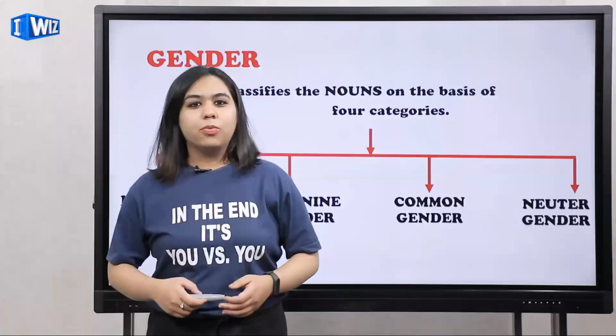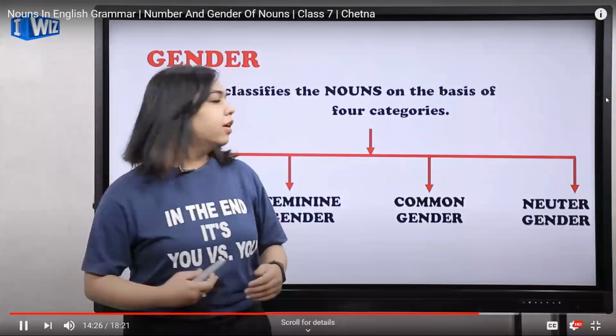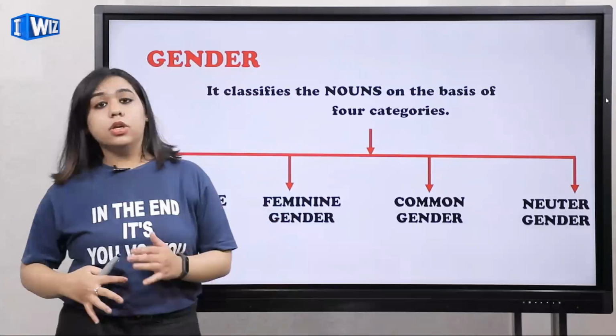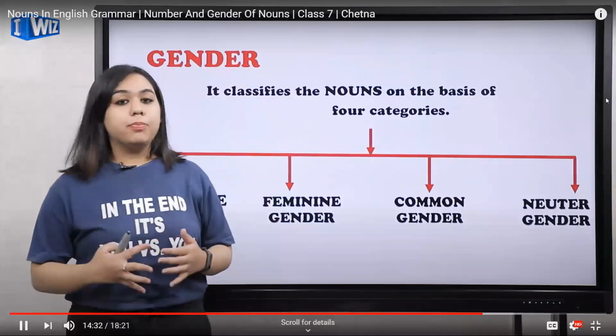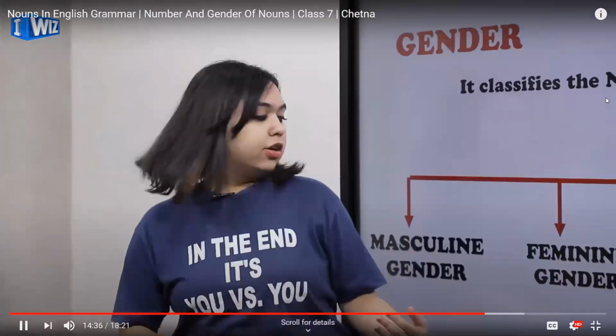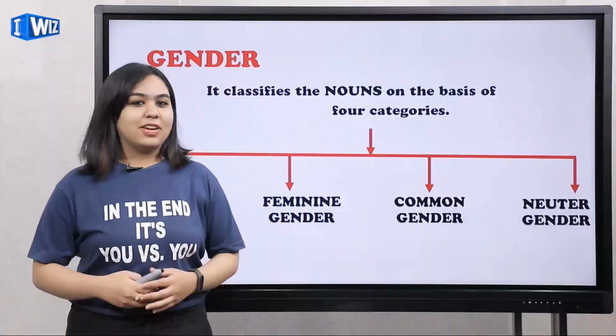So now we are going to start with our next topic, that is gender. We've discussed numbers, now we will be moving on to gender. When we talk about gender, it is basically classified into four categories, namely masculine gender, feminine gender, common gender and neuter gender. Yes, you're right.